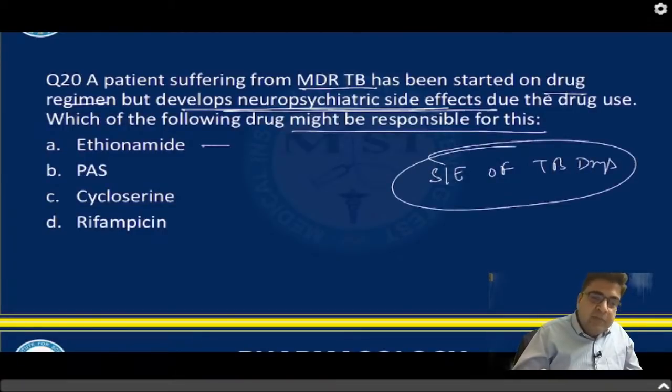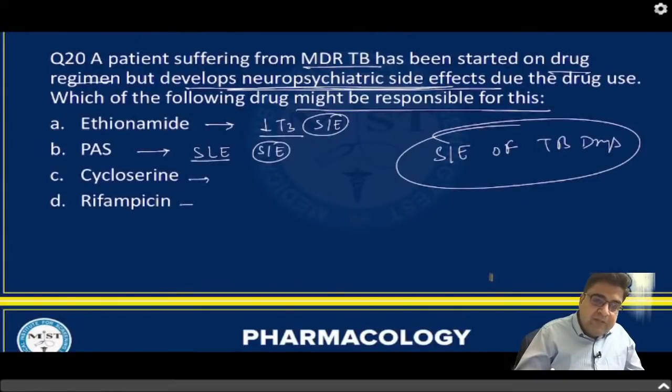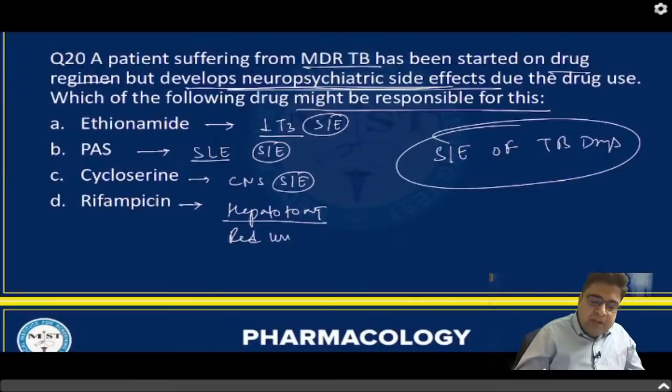So please remember ethionamide. Ethionamide is a TB drug that will cause hypothyroidism as a side effect. PAS is a drug which can cause SLE. Cycloserine is the one that can cause neuropsychiatric side effects. So this will cause CNS side effects. So C is for C. And rifampicin, you people already know, this medicine can cause hepatotoxicity, red discoloration of urine and body secretions, and can also reduce the platelet count.